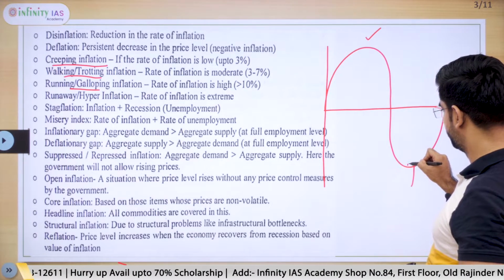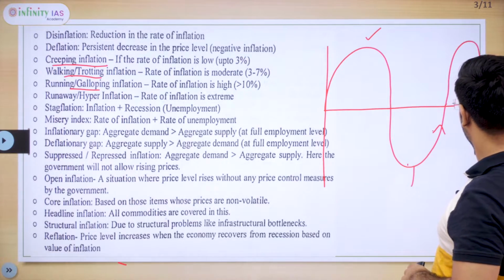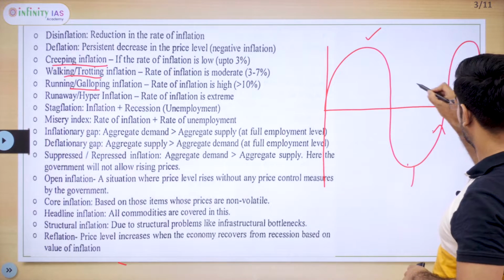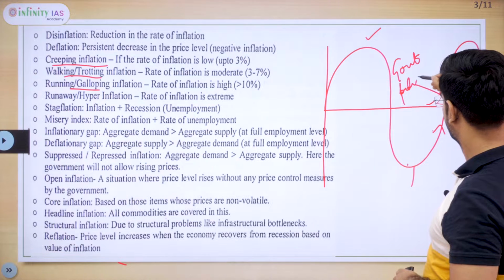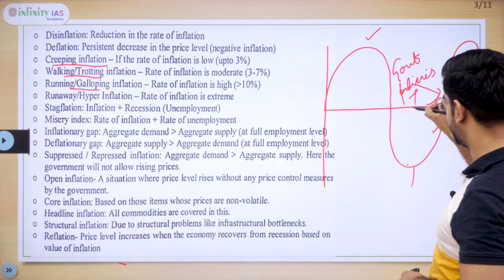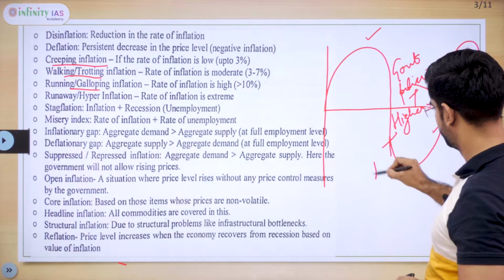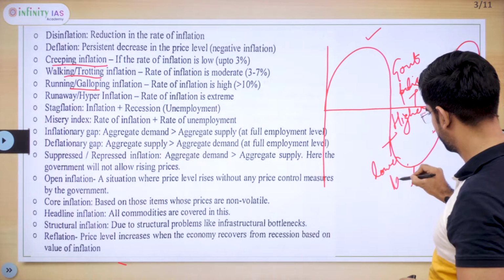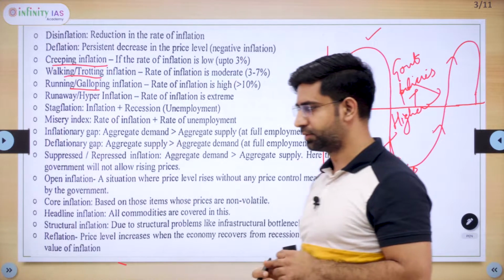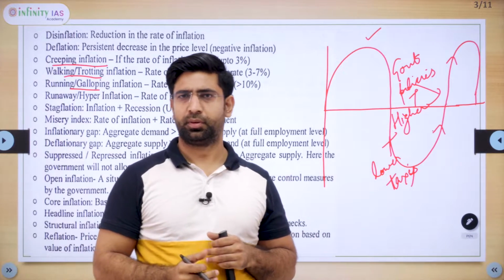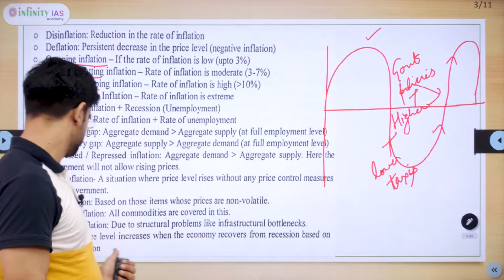When there is recession or depression, and when it becomes positive again because of government policies, higher spending or lower taxes, then growth regains, and because of this growth, there is some inflation. We call that inflation reflation.